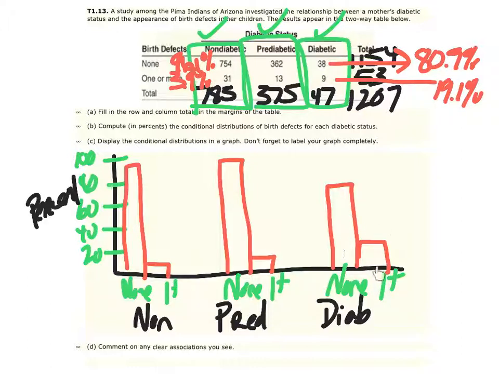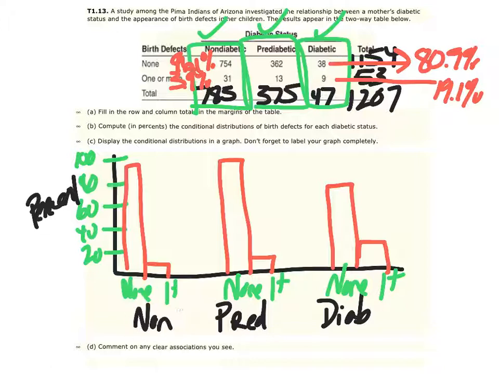So to me, that's where I start to see kind of the one difference: the difference between these bar heights are really starting to get a little bit closer to each other, but we still have a similar trend. So overall, here's what I would say. There does appear to be an association.